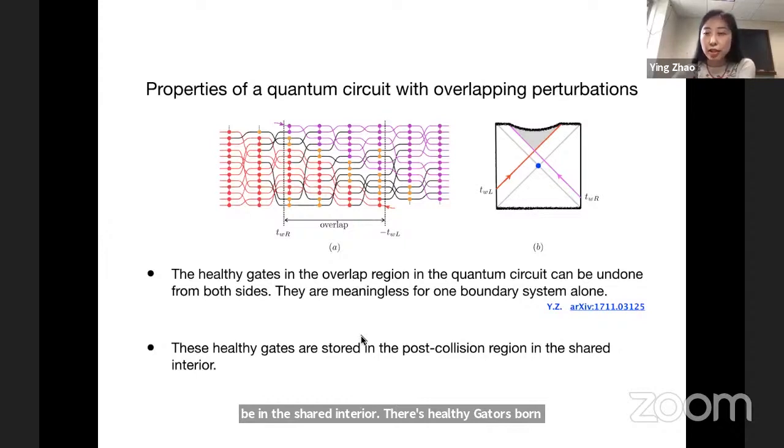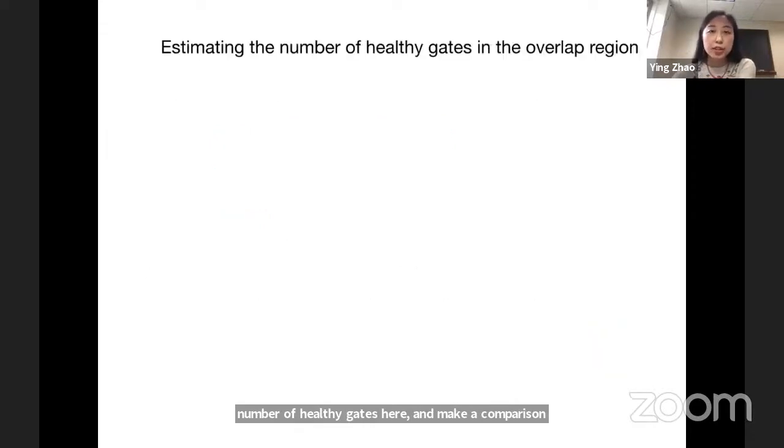When we say that certain gates are stored in a certain region, we mean it in the sense of, say, CV duality, complex volume duality, or complex action duality. What we mean is the increase of the number of certain gates corresponds to growth of a certain region. But here, what we want to do is estimate the number of healthy gates here and make a comparison with the properties of the post-collision region.